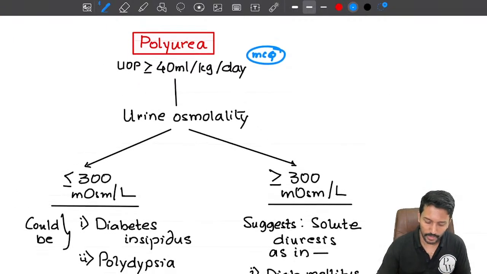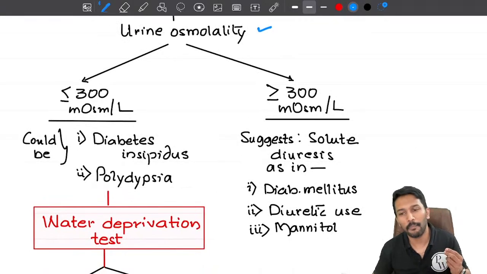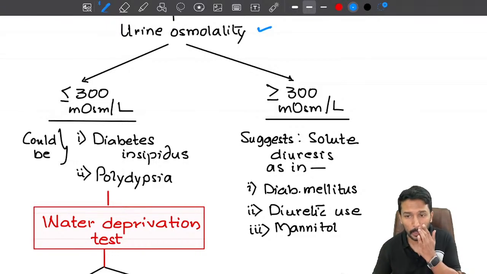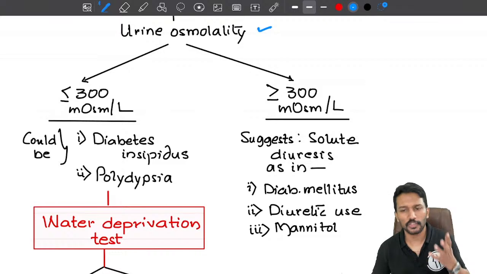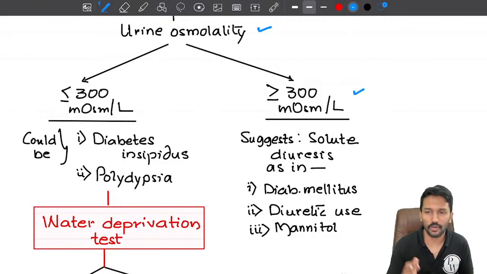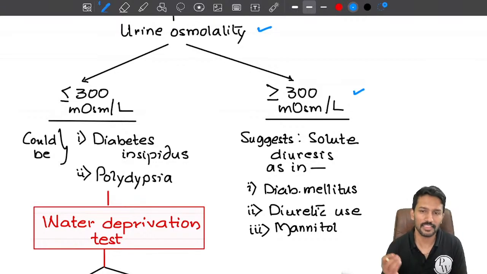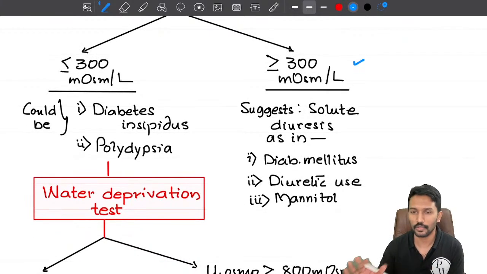Then we have to first look at the urine osmolality. Normal urine osmolality will match the plasma osmolality, or it may be higher. Normal plasma osmolality is around 280 to 295 milliosmoles. Urine osmolality is expected to be around that. So if the urine osmolality is more than 300, that means it is a hyperosmolar polyuria. This typically happens when you are not only losing water, but you are also losing solutes or electrolytes, sodium, potassium, glucose. So in those cases, it is not a case of diabetes insipidus.